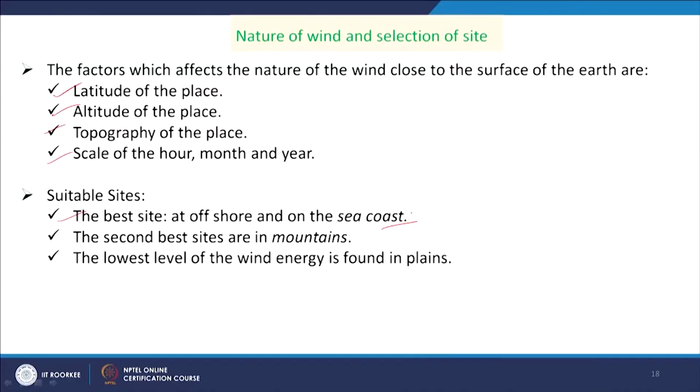So, at shore, offshore and on the sea coast, this is the best place for the installation of wind turbines, and the second best sites are in the mountains where the height is high. So, air velocity will be more. So, that will also be a good location for the installation of wind turbines, and the lowest level of wind energy is found in plains. So, in plains it is not so important or so economic or so feasible to install wind turbines.